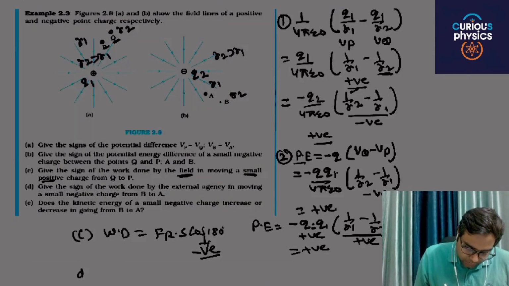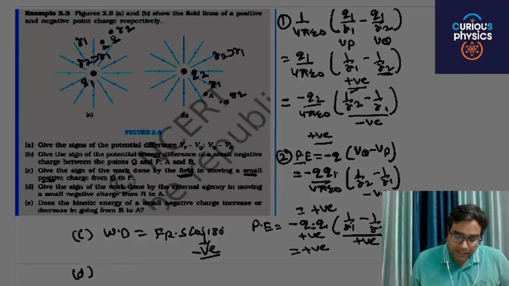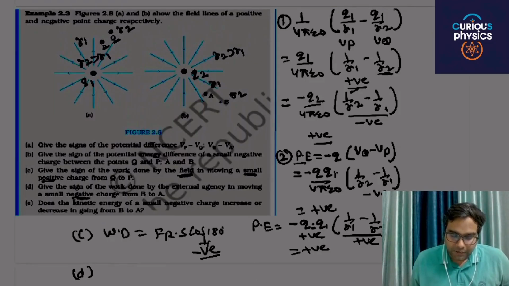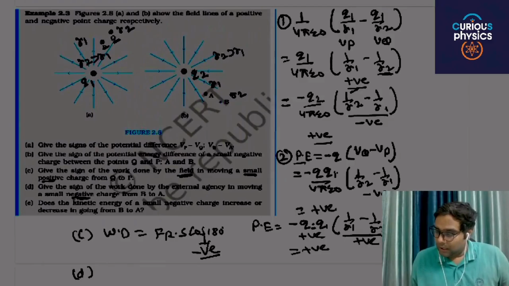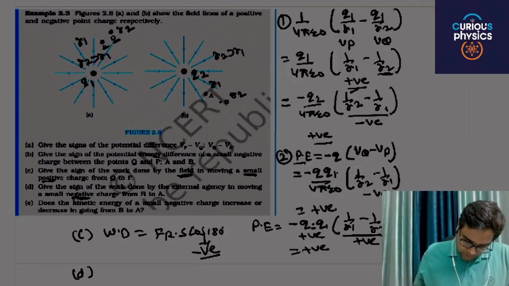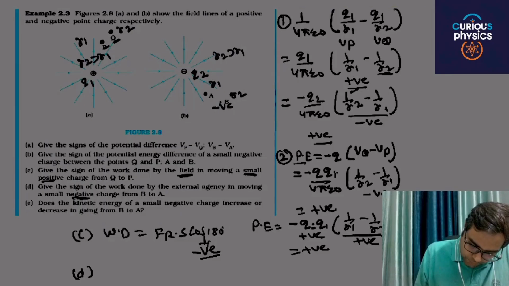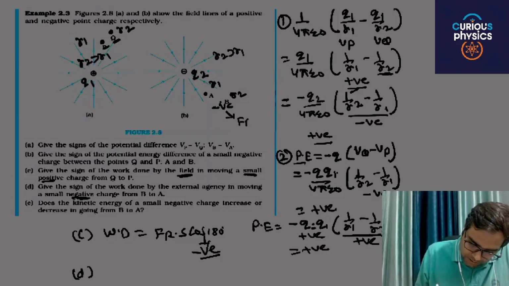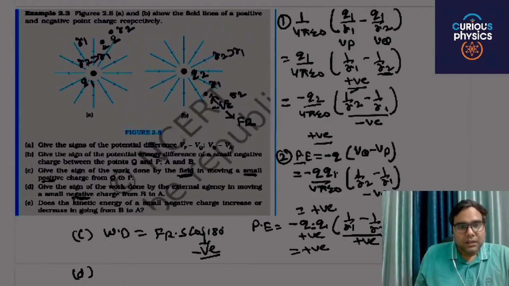And D part is, give the sign of work done by an external agency. Now the work done by an external agency moving a small negative charge from B to A. If you move a small negative charge from B to A, then again the force is repulsion, the direction of force of repulsion is this, and the displacement is in this direction.